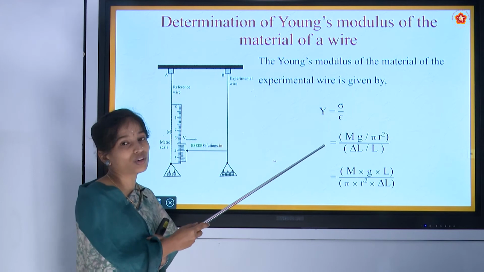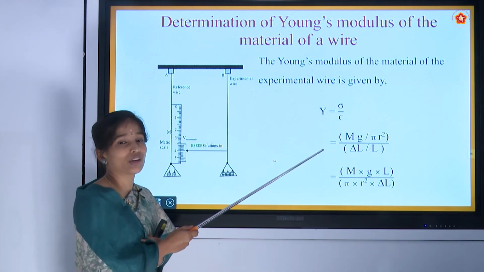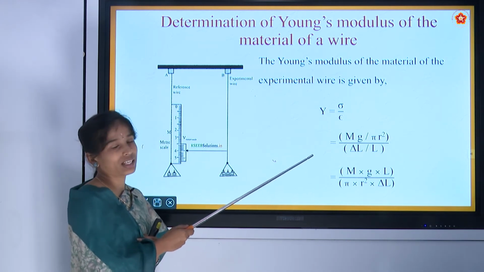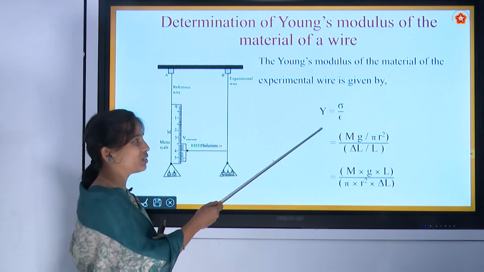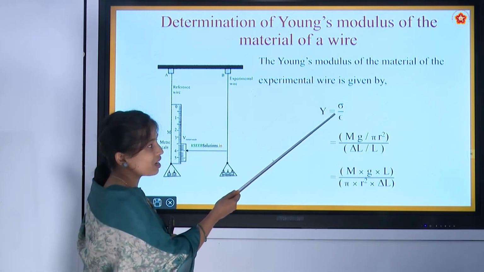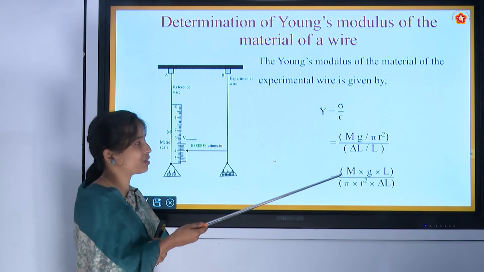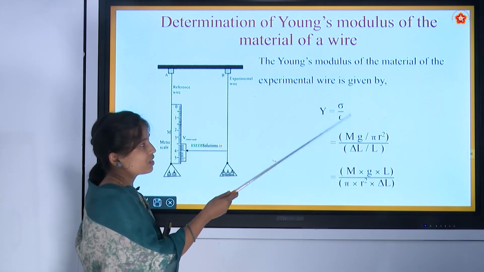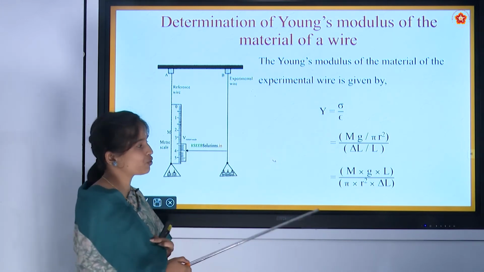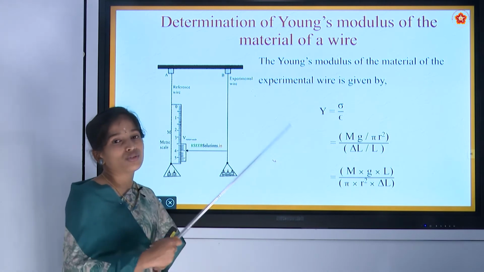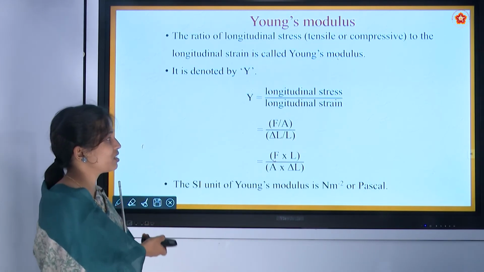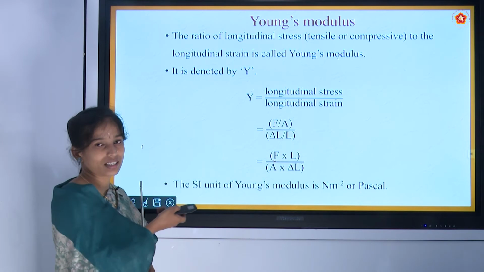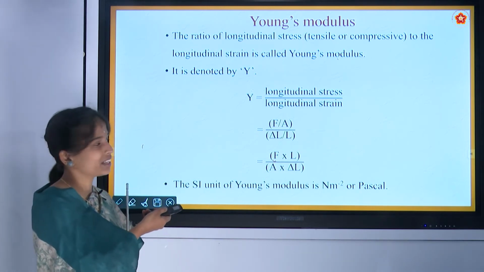So now we can calculate the Young's modulus of that material experimentally. We know Young's modulus is equal to longitudinal stress by longitudinal strain. Symbolically, longitudinal stress is represented by sigma and longitudinal strain is represented by epsilon. So that is nothing but force by area, divided by change in length by length.